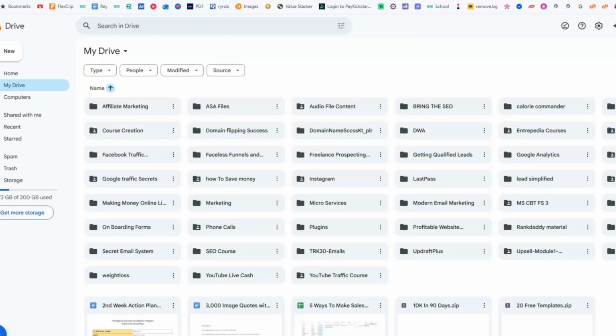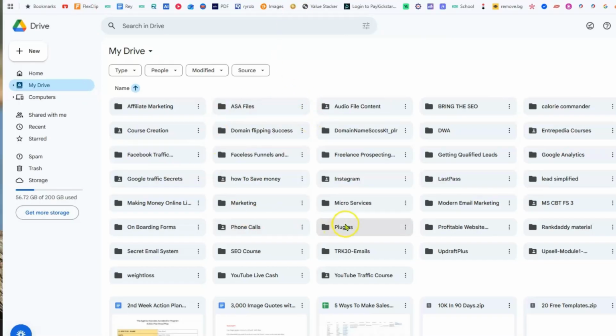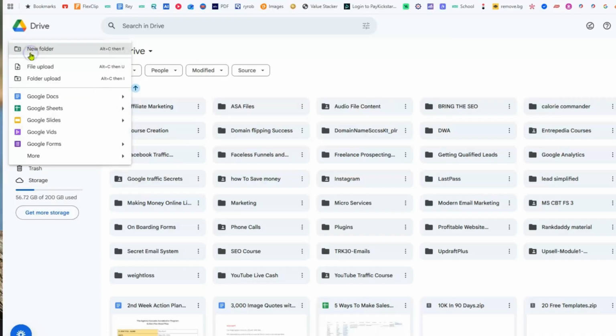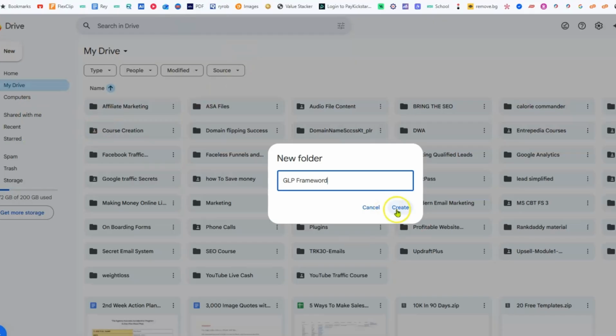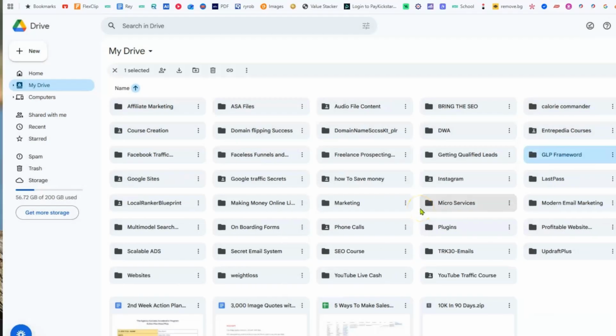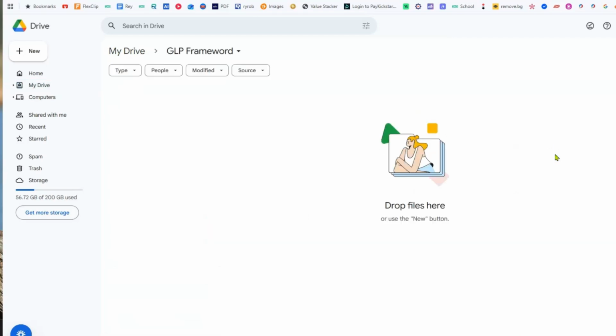So if we go back to our Google Drive here, we can, if we want, create another folder. So we can go here. We can create a new folder, and we can call this GLP Framework, right? And we can create the folder by clicking here. So now it created the folder right here, GLP Framework. So we can now double click on this. And so we're inside of the folder now.